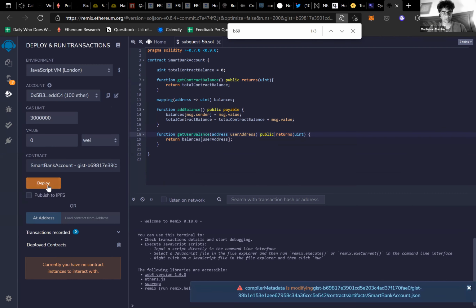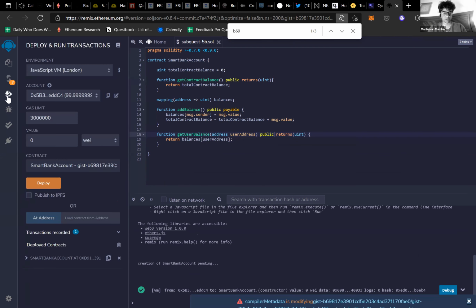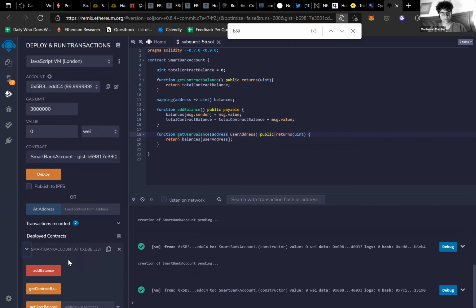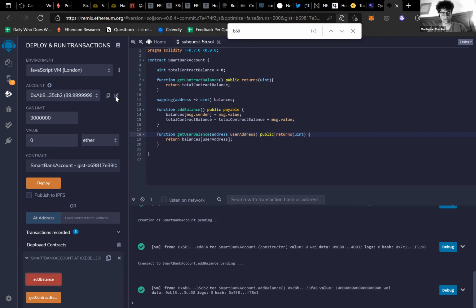Now I'll deploy this. Sorry, I compiled it using a shortcut, but I'll compile it from here, and I deployed it. Now what I'm going to do is send 10 ether from this account, AB8, add balance.